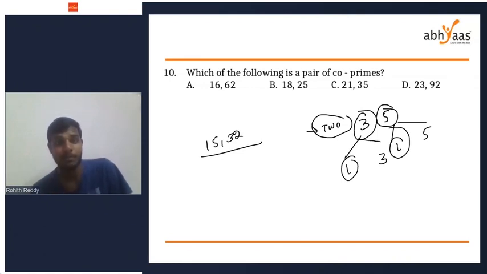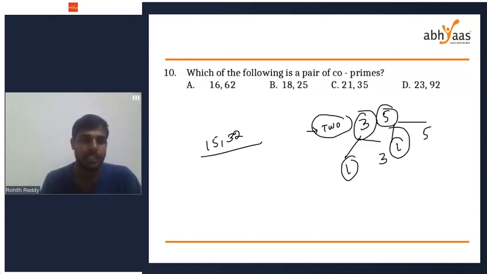15 is not a prime number, 32 is not a prime number. In my previous question, 3 was a prime number, 5 was a prime number. But in this one, 15 and 32, 15 is not a prime number, 32 is not a prime number. Are 15 and 32 co-primes or not? The definition of co-primes is they are said to be co-primes if they have only one common factor.